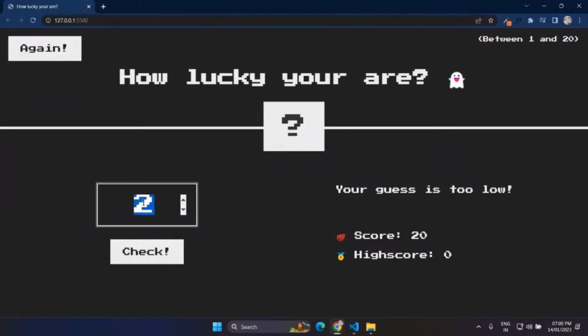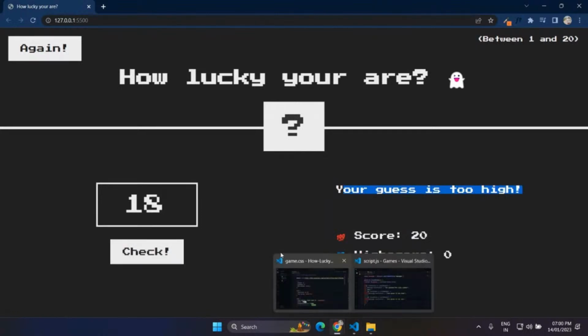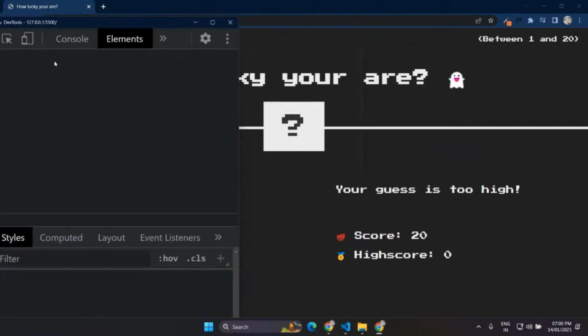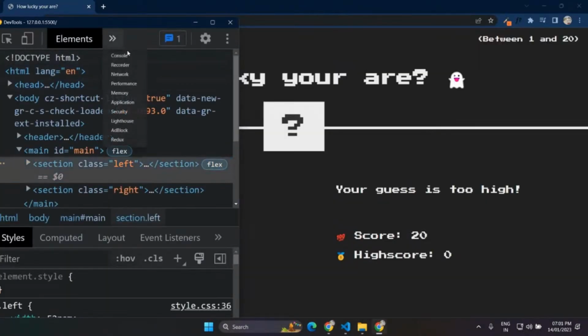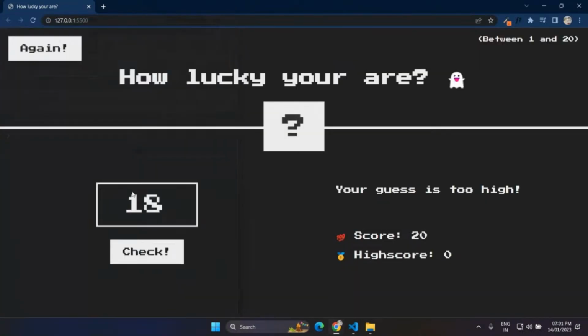Yep, your guess is too low. Let me write, let's say, 18. And now it's saying your guess is too high. And let us see what the lucky number is. So the lucky number is 7. So 7 here. Yep, and we guessed the correct number now.